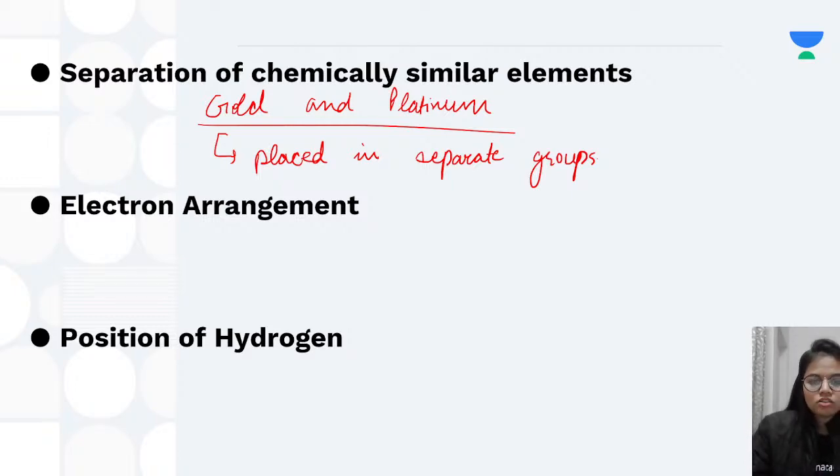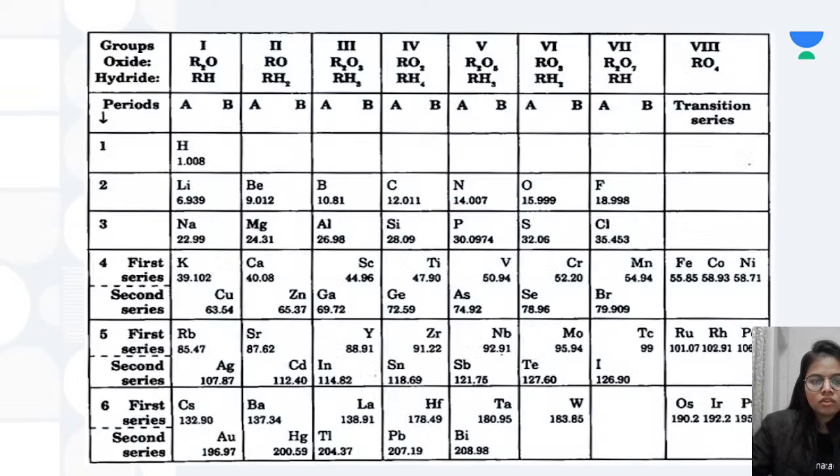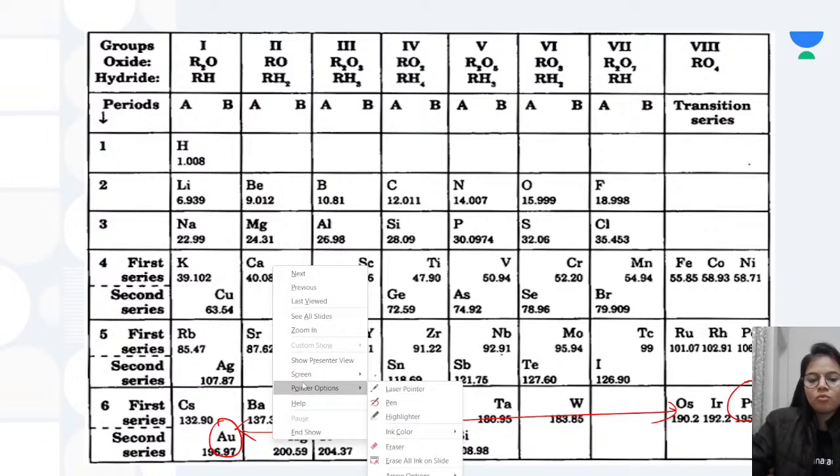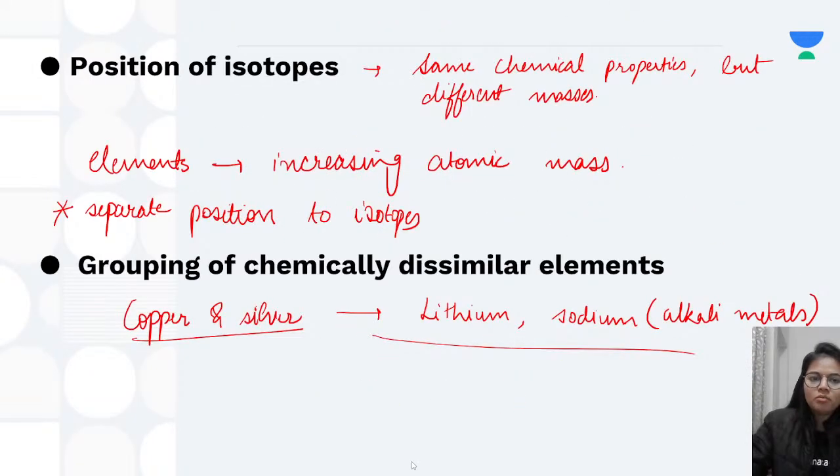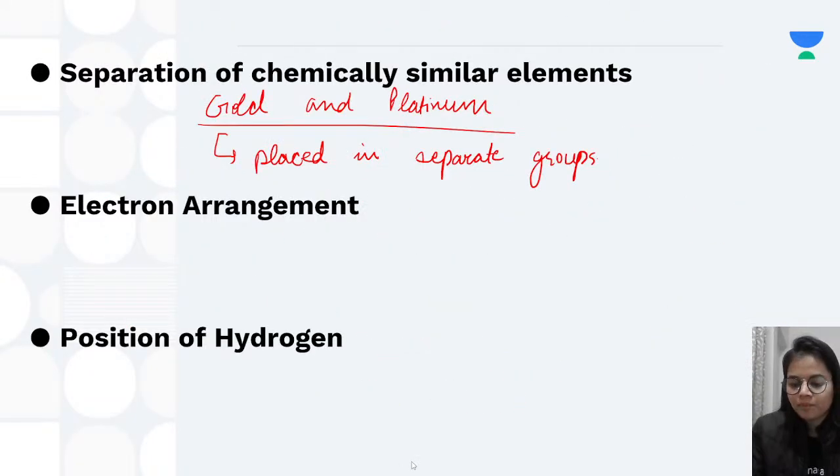I'll show that again to you. You can see here gold and platinum. So they are again separated. But the properties of both are somewhat similar. So that was again a problem in Mendeleev's periodic table.